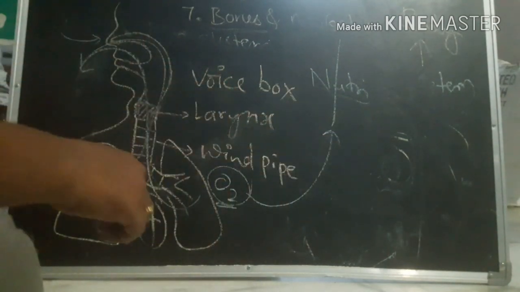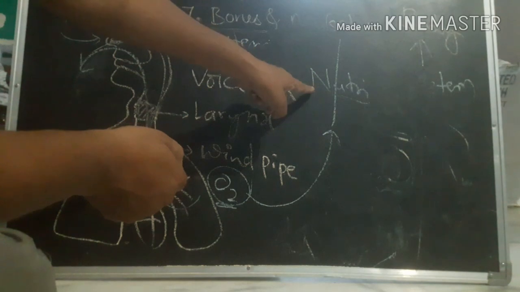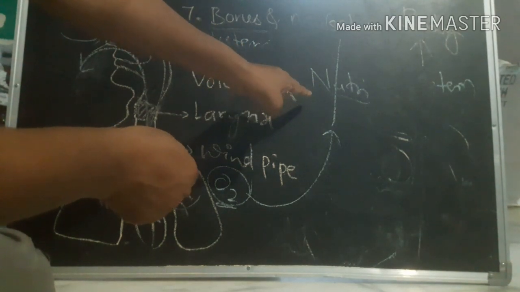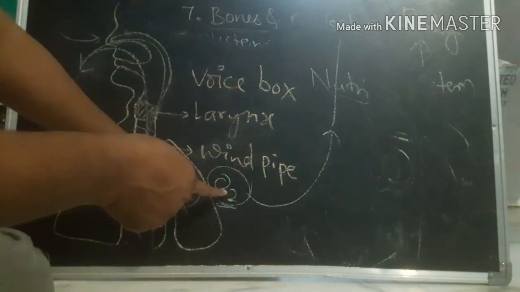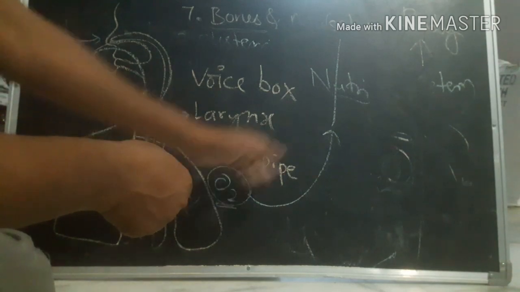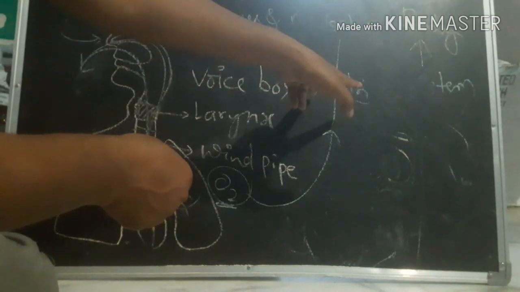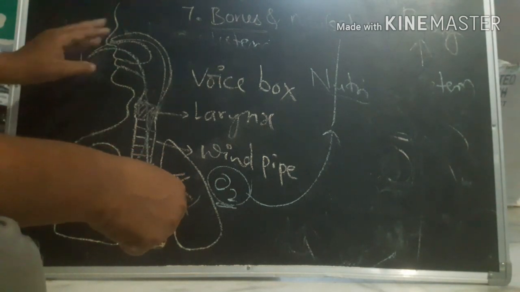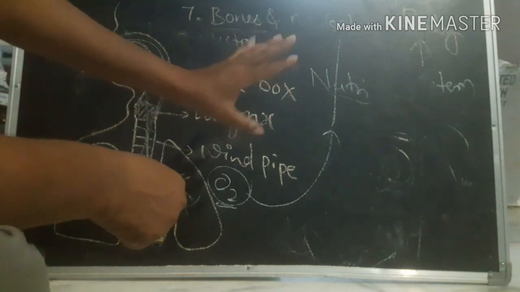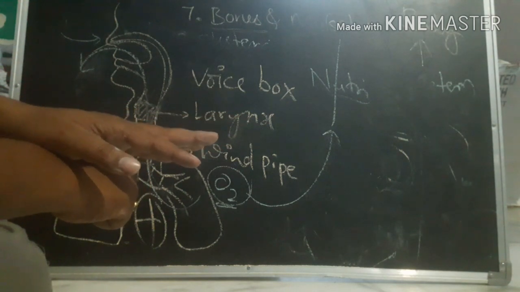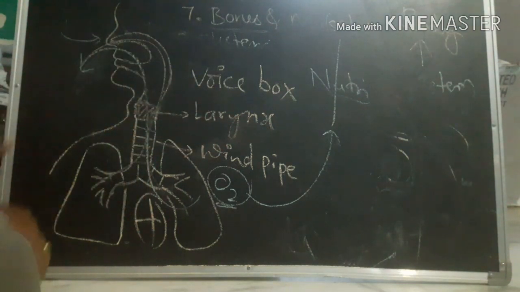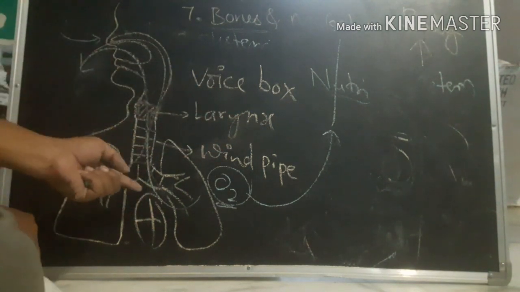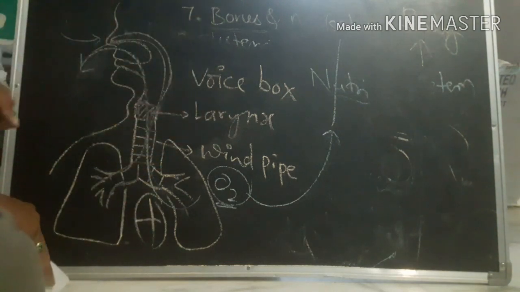What do nutrients give us? They give us energy. How is that energy released? By oxygen, right? Oxygen will break down the nutrients so that we will get energy. So the breathing system is also an energy giving system, right? So this is about the second one, the breathing system.